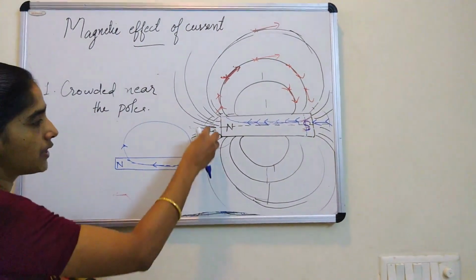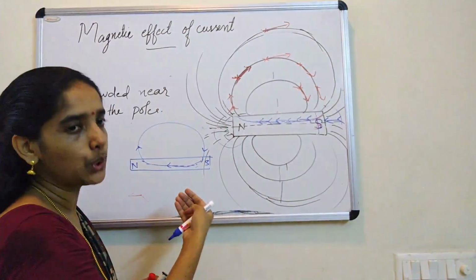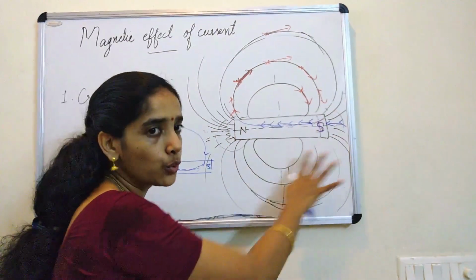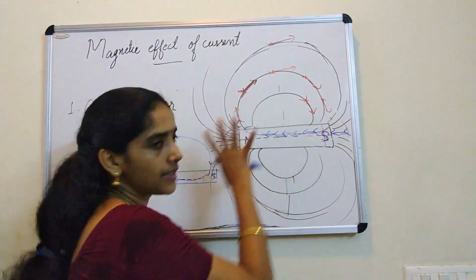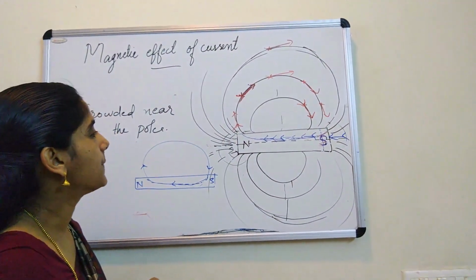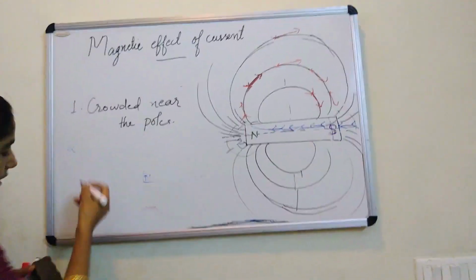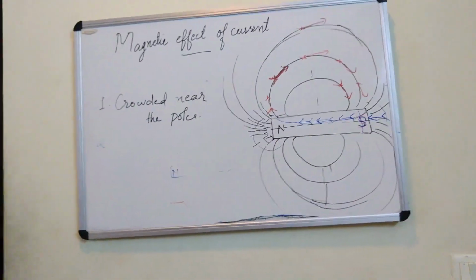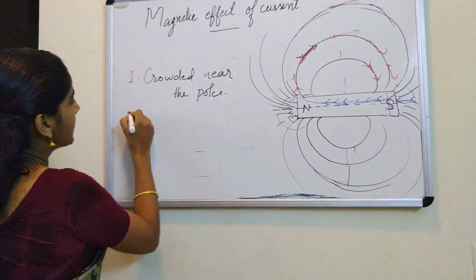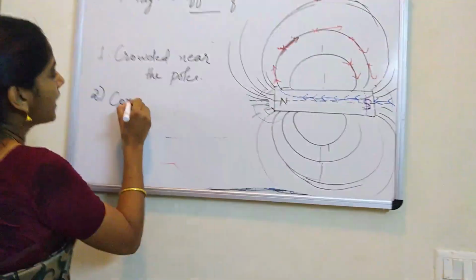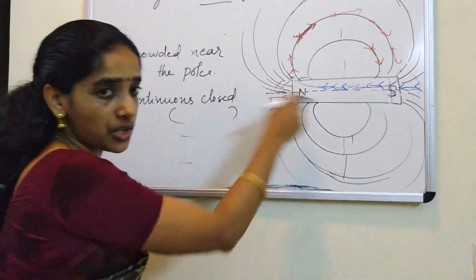So what are the properties? Crowded near the poles, field lines are from north to south outside, and inside south to north, and the field is not uniform, not uniform everywhere. Maximum is at the poles, and minimum is at the center of the magnet. And one more thing, that's also very important. So you note down these points. The pen also is not working, so let me take only the black pen. Okay, so crowded, and second, about lines, they are continuous and closed. Continuous and closed. And write the explanation.